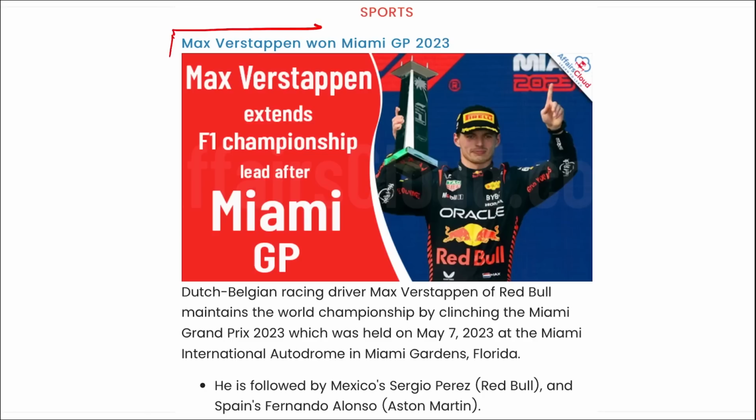Next, Max Verstappen. Max Verstappen won the Miami Grand Prix 2023. Correct? On second position was Sergio Perez of Red Bull and third was Fernando Alonso of Aston Martin. And if we talk about Max Verstappen, he also drives for Red Bull.